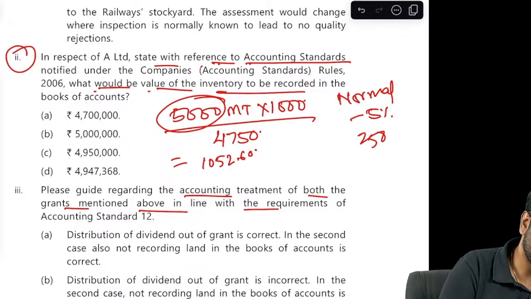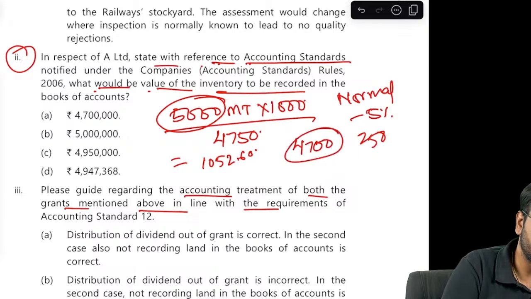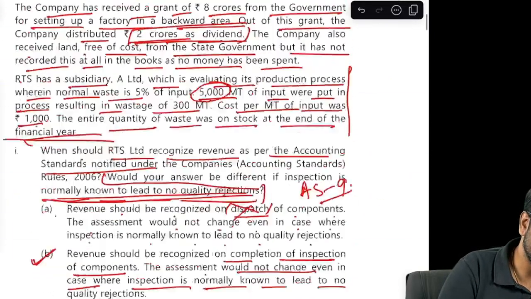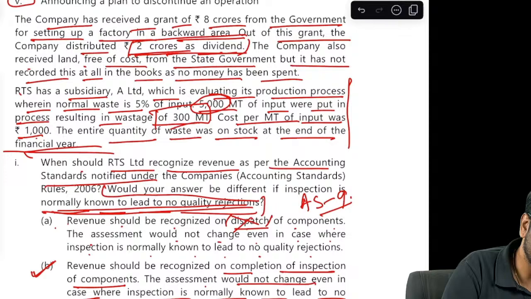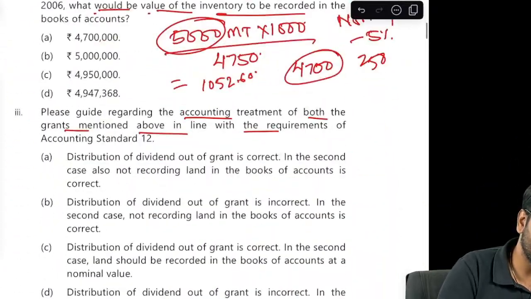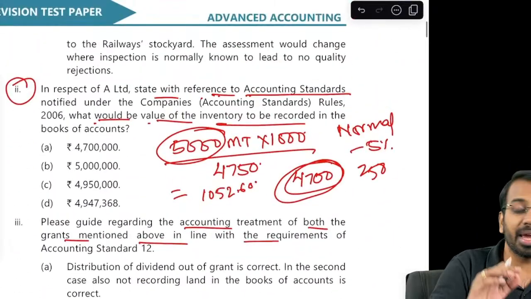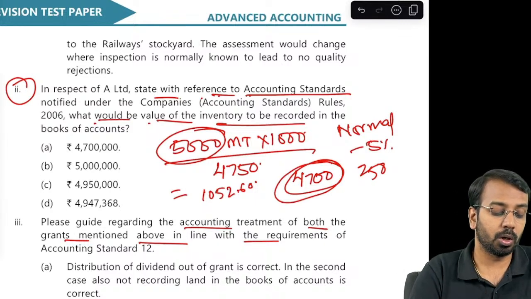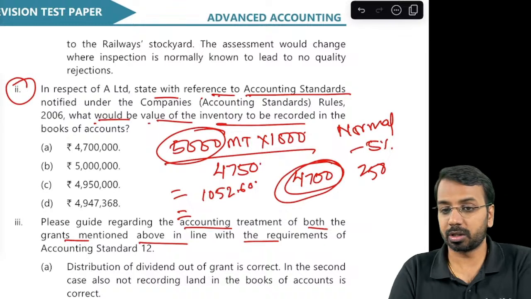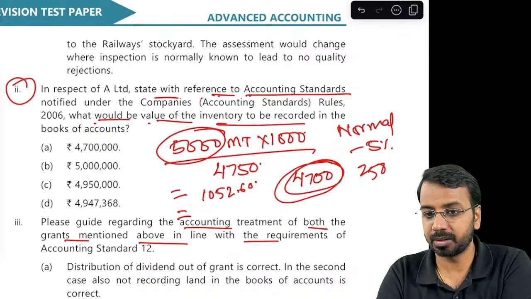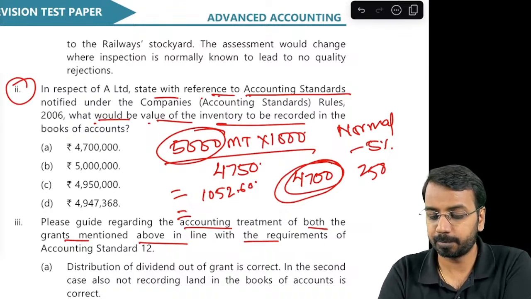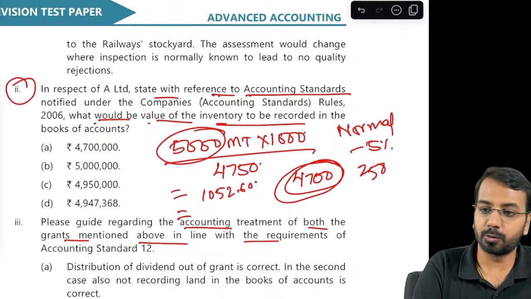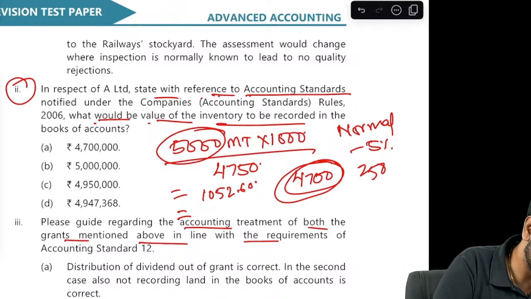Now, how much is the actual output? Actual output is 4700 only, because the question says they have wasted 300 metric ton. So actual output is how much? 4700. Extra 50 that is lost, that will be considered to be abnormal loss. So what is the valuation? 4700 into 10526, we get 4947368.